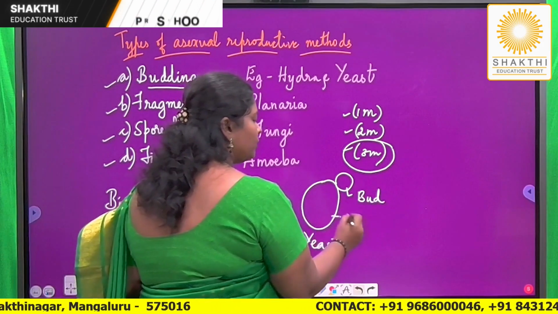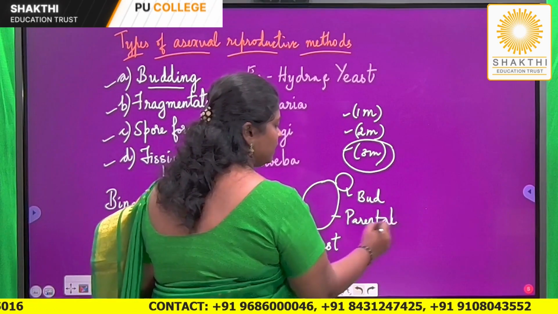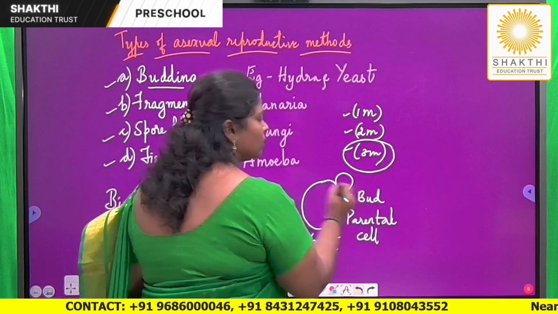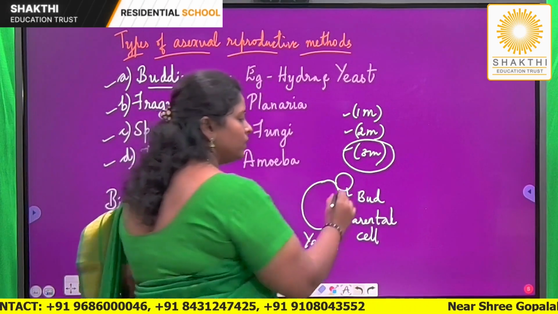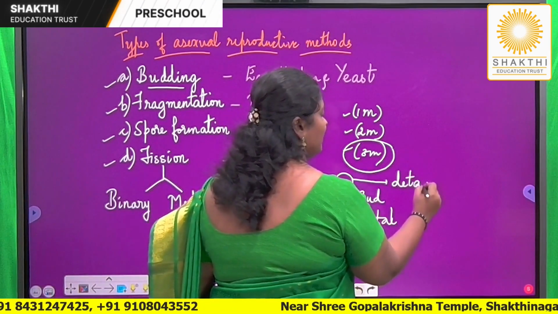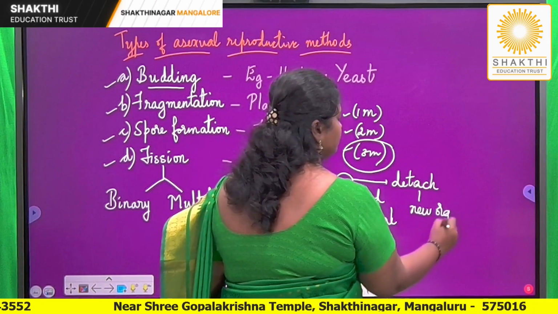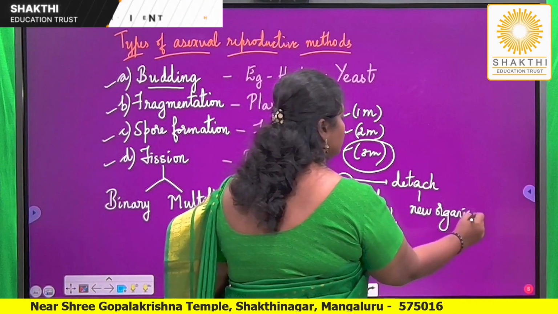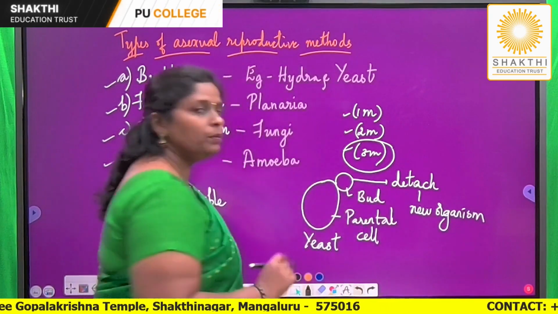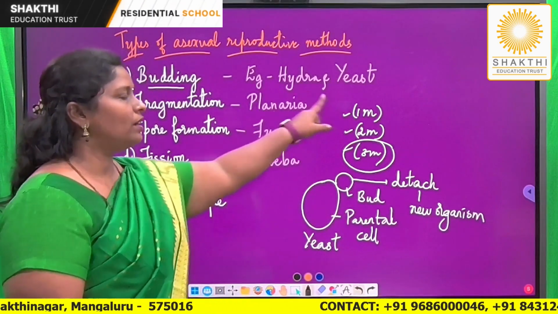It is formed from the parental cell. So this is a parental cell, which is the original cell. An outgrowth called a bud arises. Later, once it is fully formed, it will detach and grow into a new organism. Because there is formation of something known as a bud, the process is named budding. It's commonly seen in hydra and yeast.